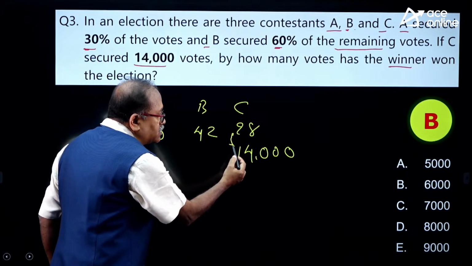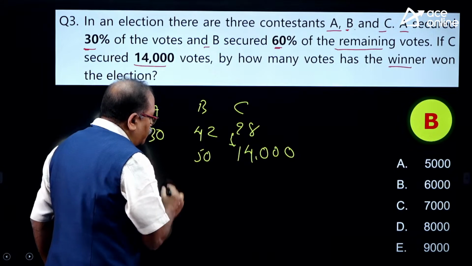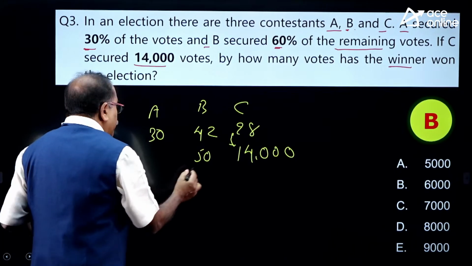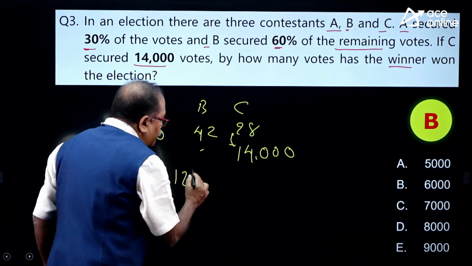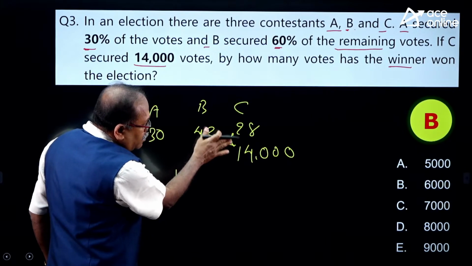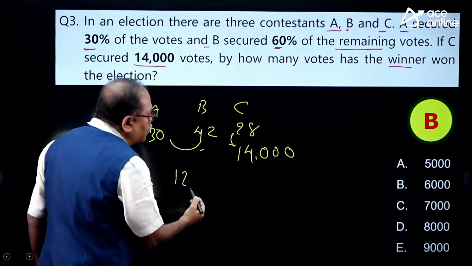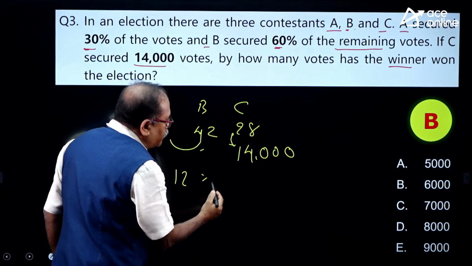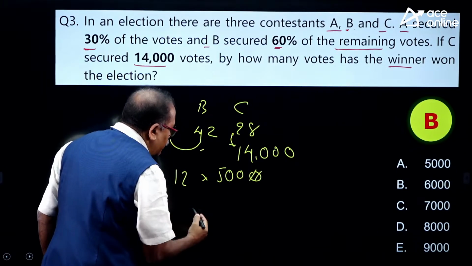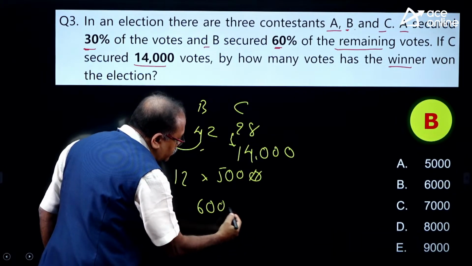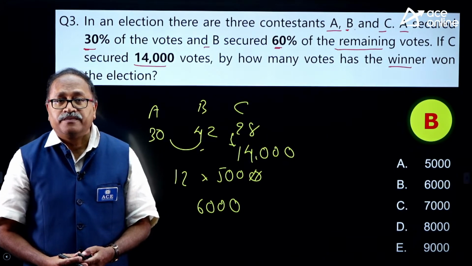I can notice that this is into 500. The difference is 12, and 12 into 500 gives us 6,000. That's your answer. Option B is correct.